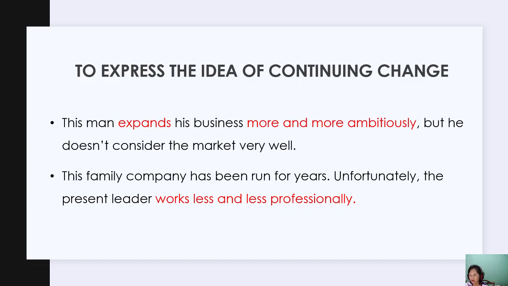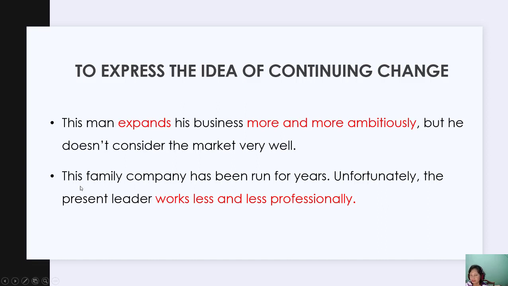So more and more ambitiously. He built more factories everywhere, but he doesn't consider the market very well, whether it can be used in that society or not, or whether he can get more profit or not. But we want to say that he is ambitious enough, or maybe too ambitious, to expand his business.